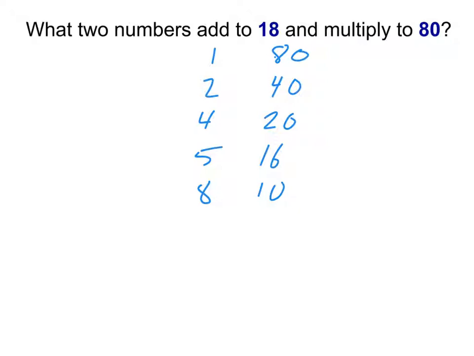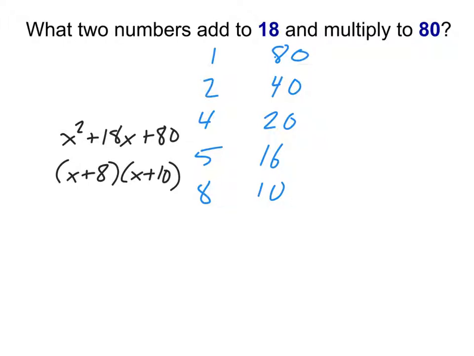So we're going to be using this same technique to take something that would have been written as x squared plus 18x plus 80, and we're going to be turning it into (x plus 8) times (x plus 10), because those two expressions are equivalent. You don't need to know that now, but it's just kind of a preview about why we are learning this now.